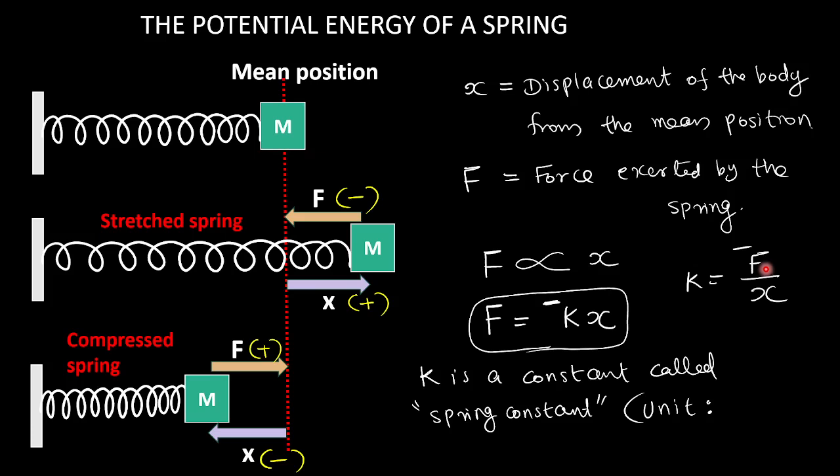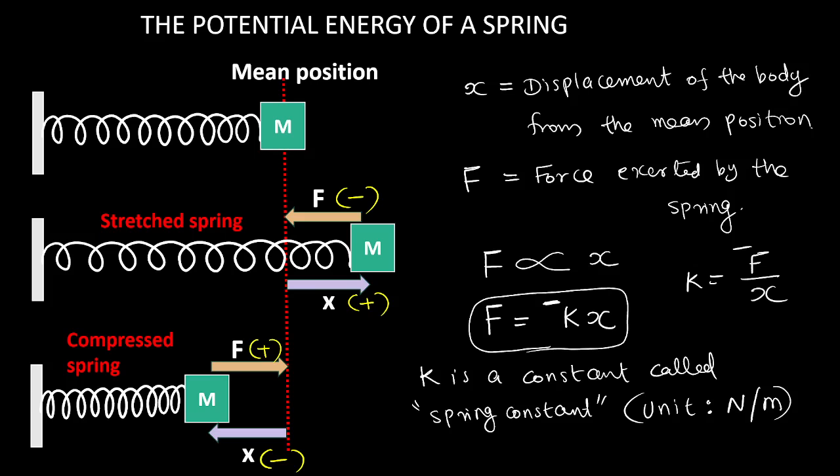F has the unit Newton. X has the unit meter. Newton per meter is the unit of spring constant. In most of the questions it will be given. It depends only on the nature of the spring.